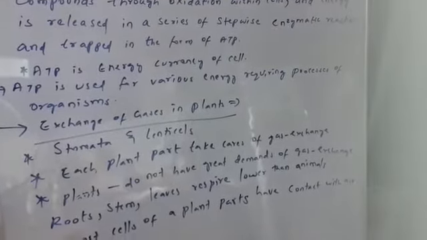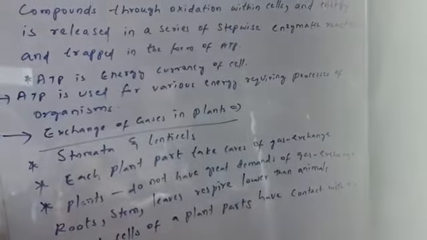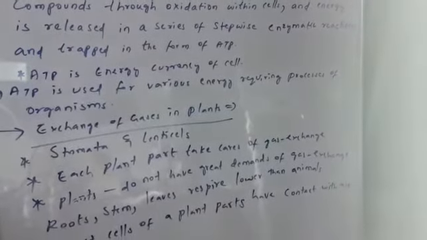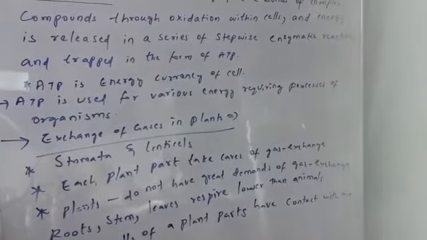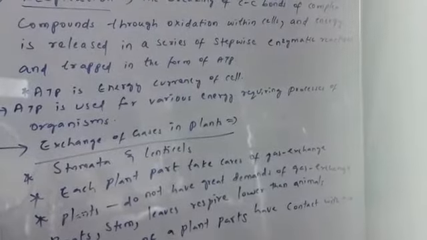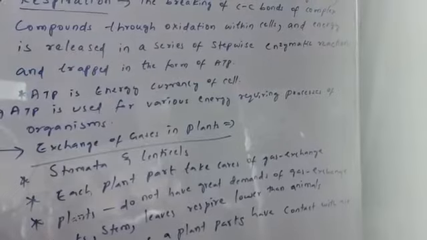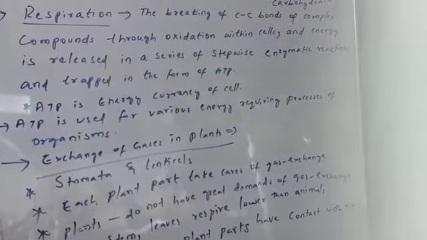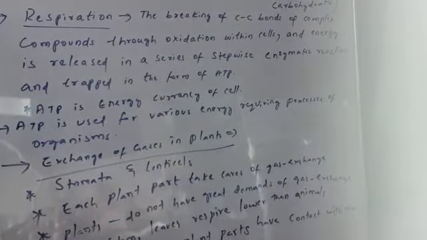And finally, most cells of the plant parts have contact with air. As I told you, stomata are present, lenticels are present, and moreover in the tissue there are a lot of intercellular spaces present, so because of all these characters, no specific respiratory organs are required. So gaseous exchange is very easy in the case of plants. This is how the exchange of gases takes place in plants.